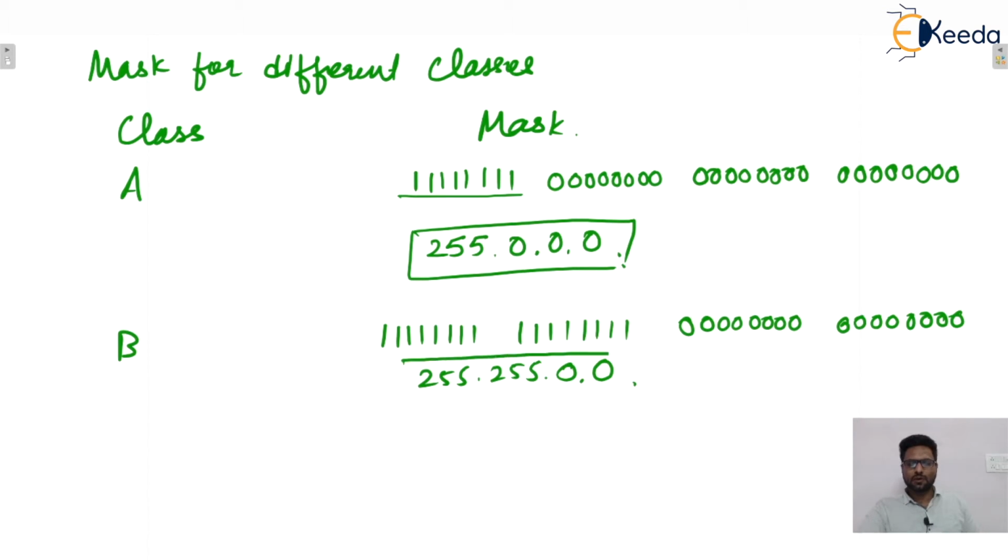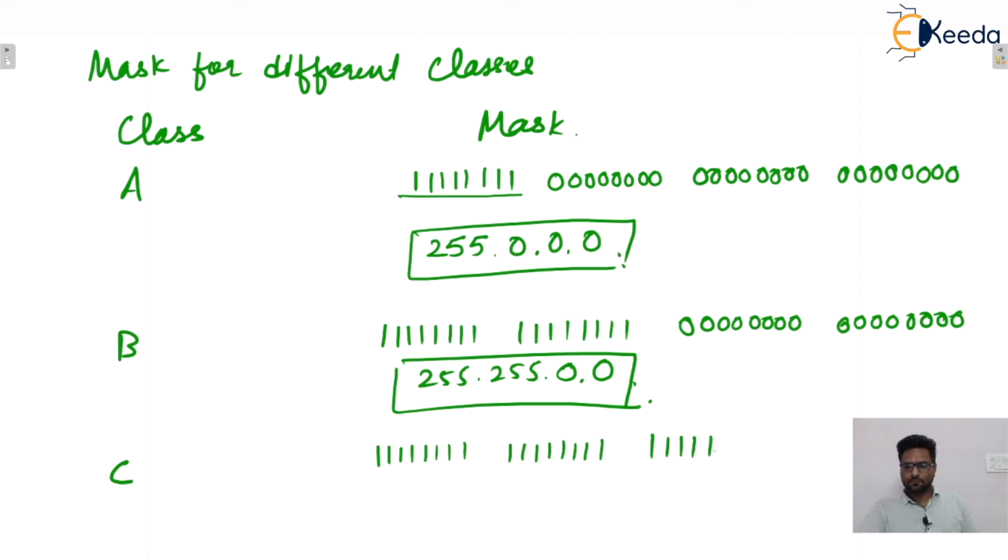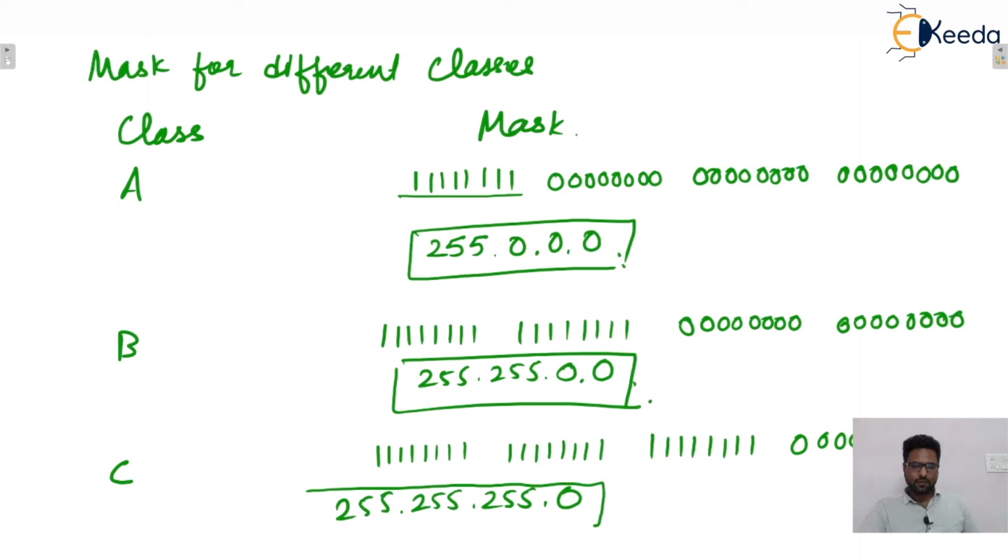That is the mask for class B. Next, class C: network ID bits are 24, so put all these 24 bits equal to 1 and the remaining bits equal to zeros. The mask for class C will be 255.255.255.0.